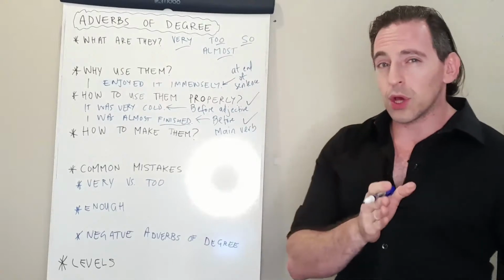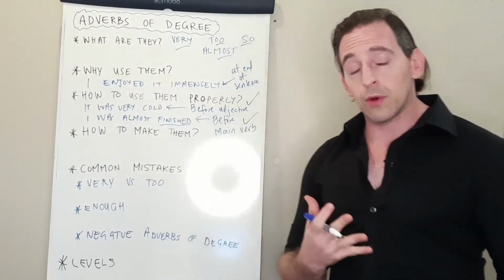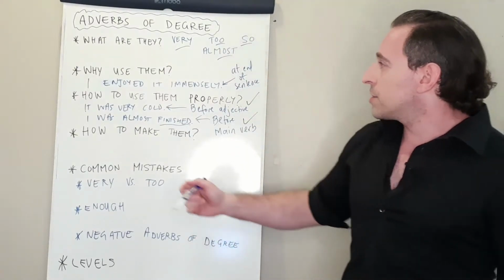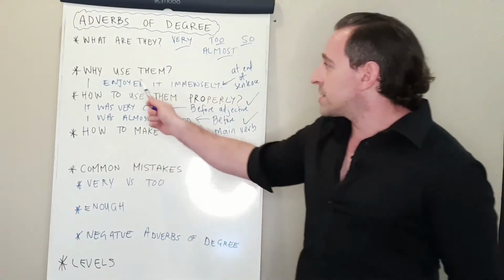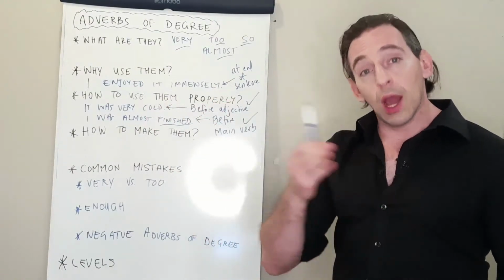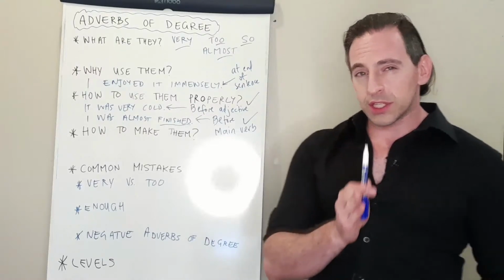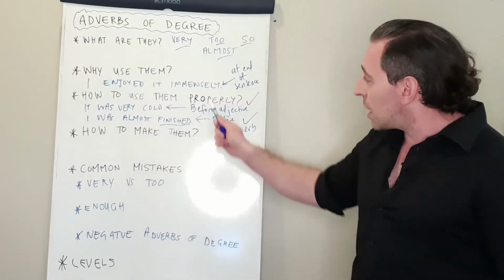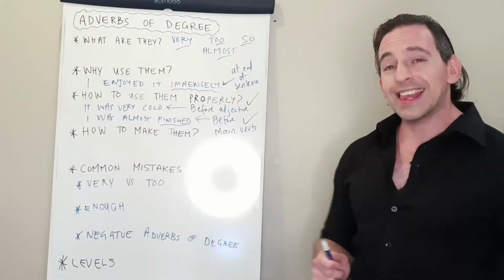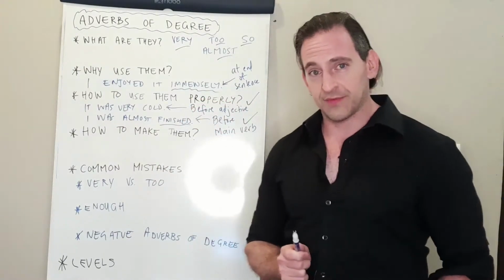And again, it's only for certain adverbs of degree that we can do that. I couldn't say I enjoyed it very. I would need an extra word. I couldn't say I enjoyed it almost. I would need something extra. So some words, and we'll talk about them when we look at the next section, some words we can put at the end of the sentence.